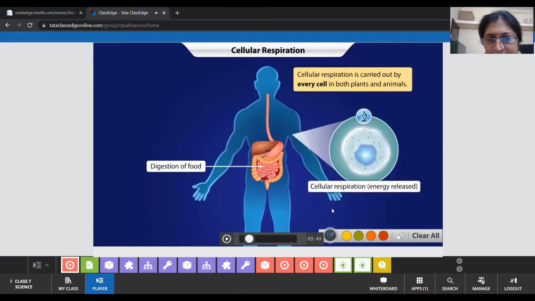This is your cellular structure, and this is the cell. And mitochondria is the part of the cell. This is the smallest structural unit of your body. So every cell respires through the oxidation reaction, and they release the energy. That's why our body is full of energy. Whenever we need energy, that will be available in every cell of your body. Okay, see this.